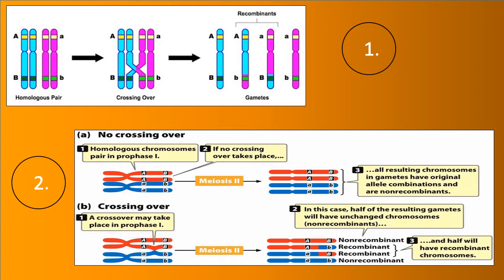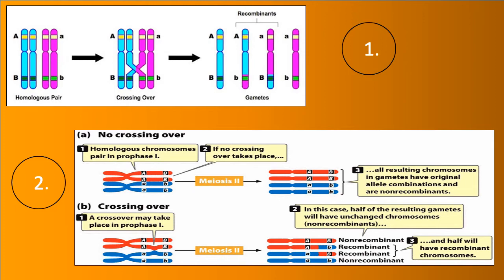Now why have they mentioned gametes? Because all the four chromatids of the individual homologous chromosome have separated. So initially it was 2n and right now it is n, that is haploid. Coming to image 2, have a look at this image very carefully. Two diagrams are shown here. One where no crossing over took place.